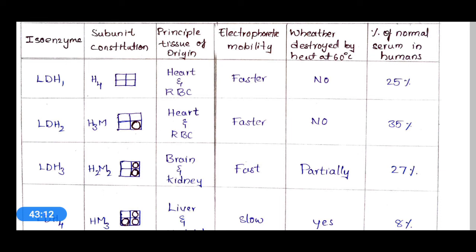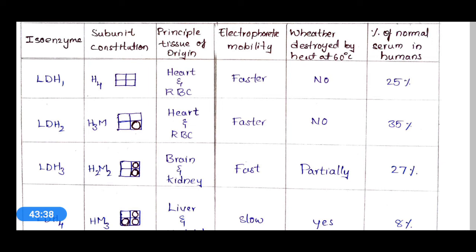LDH2 is made of 3 heart subunits and 1 muscle subunit, denoted as H3M, and origin is heart and RBC. It also has faster electrophoretic mobility, is also not easily destroyed at 60 degrees centigrade, and its percentage in human serum is 35%.